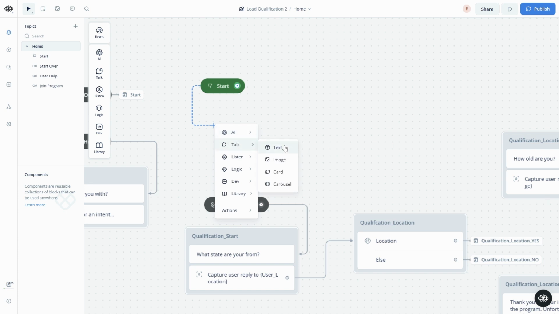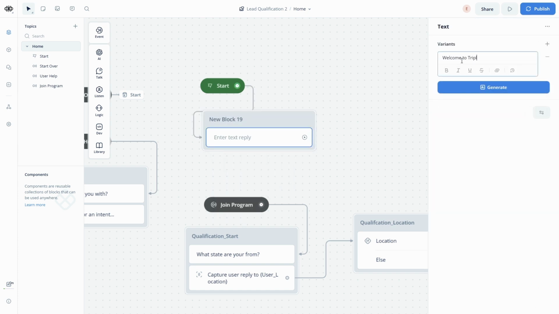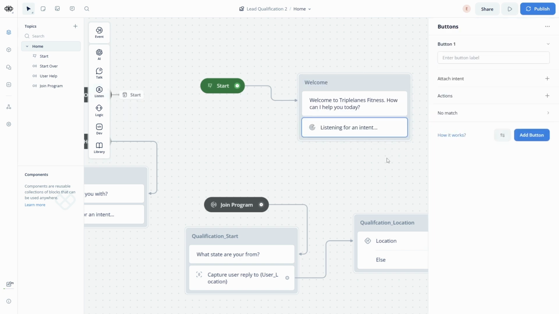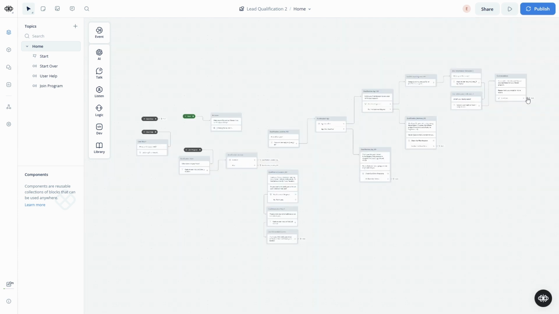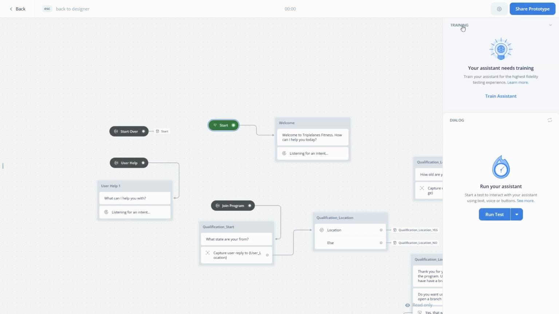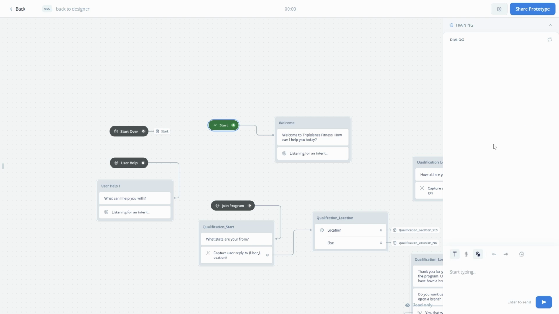Let's add an intro message saying, welcome to Triple A's Fitness. How can I help you today? Let's just call this welcome and let's listen for the intent. There we go. So let's click the play icon, the run icon. And before we proceed, make sure to click on training and train the assistant. This way, the AI can analyze the intent and not rely on the specific words because you'll never guess what the user may type. There we go. Training is complete and we can run the test.